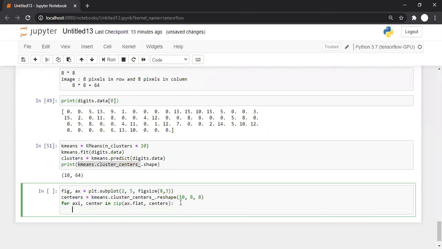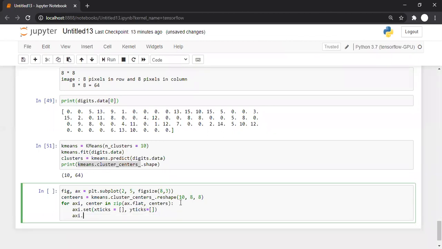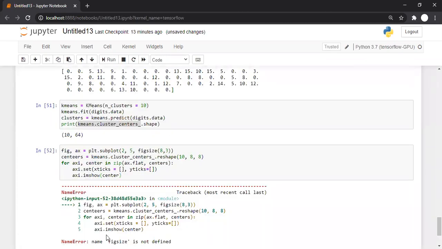And now let's plot it. axi dot set, so we are saying that xticks is equal to blank, and yticks is also blank, and finally axi dot imshow. So we are asking it to print the center, fixed size in a, what happened, why does it show fixed size?